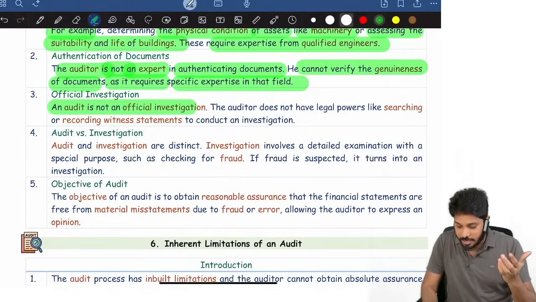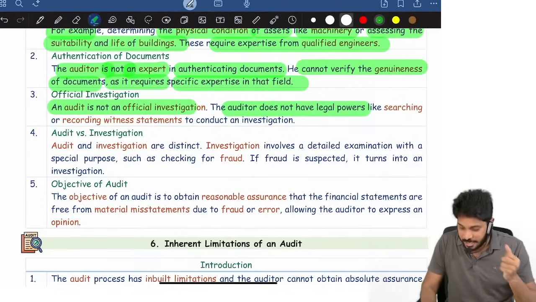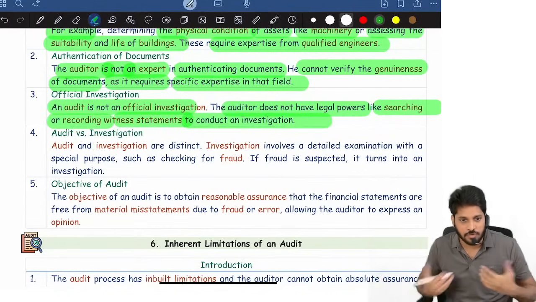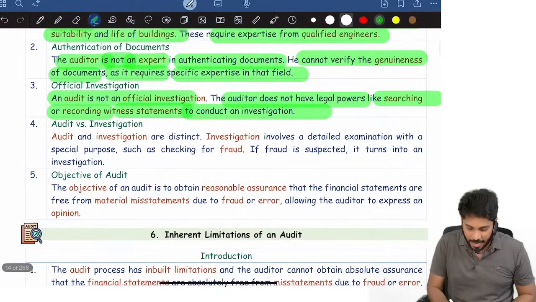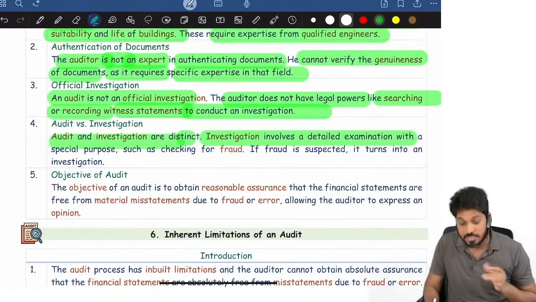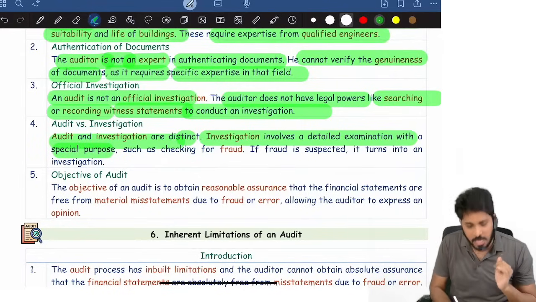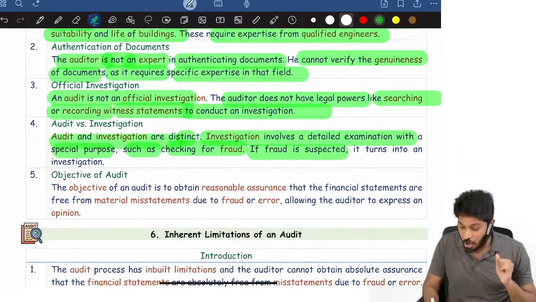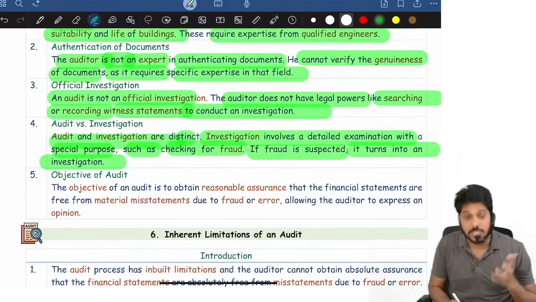By the way, the auditor doesn't have any legal powers like searching or recording witness statements and documents to conduct an investigation. We don't have powers of search and so on. Audit and investigation are both different. Investigation involves detailed examination with a special purpose, such as checking for fraud. If a fraud is suspected, it turns into an investigation.